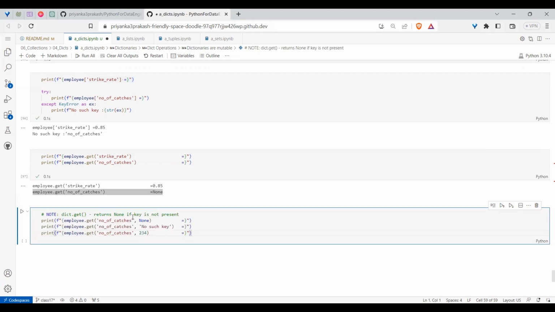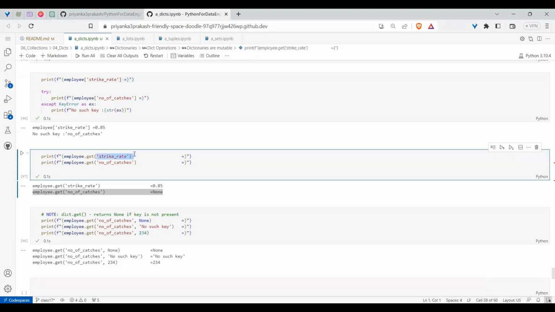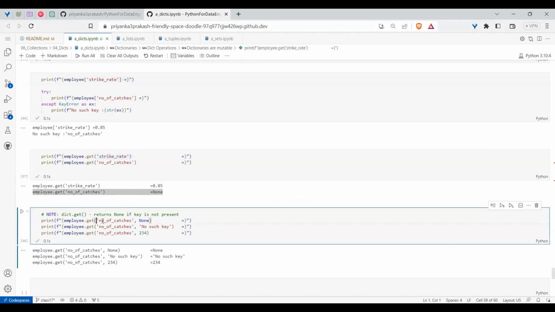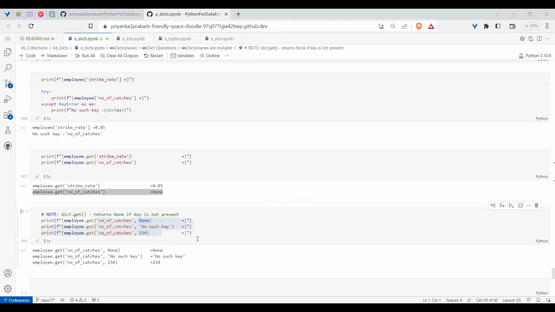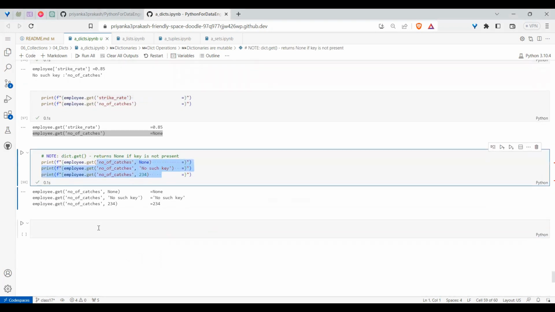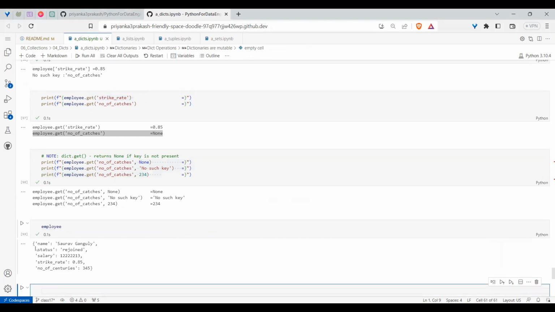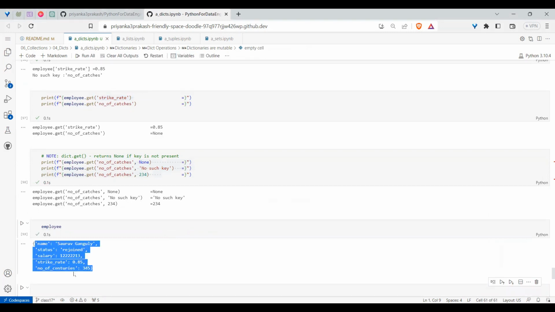In that case, we should pass the second value. If I pass the second value, whatever the data type may be, it will return that. So if the key is present, it definitely gives that value. But if the key is not present, then the second value will come. If you don't write anything else, None will work by default. But will it change the original dictionary? No. If you see the original dictionary again, did you see that the number of catches was not added?